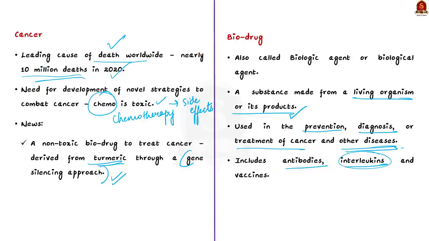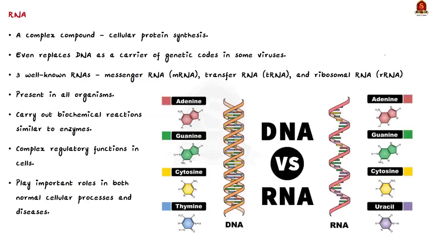Now, because of this, the biodrug is also called a biologic agent or biological agent. So now, what about the gene silencing approach? This is an approach which is used to block the expression of a gene. For example, it could block production of proteins. And one of the approaches in gene silencing is RNA interference, in short RNAi.